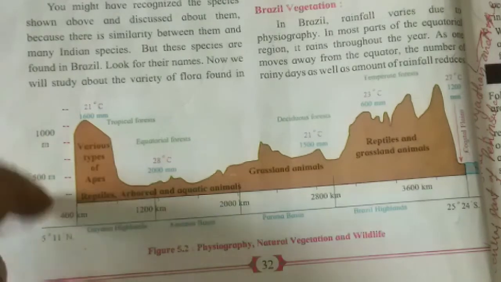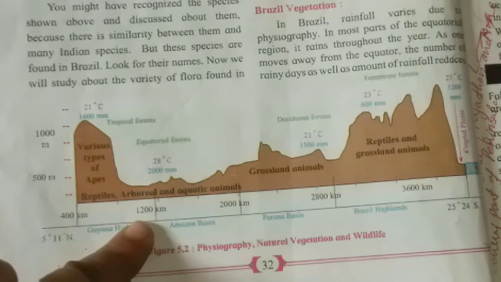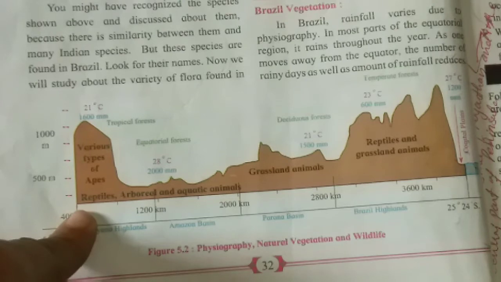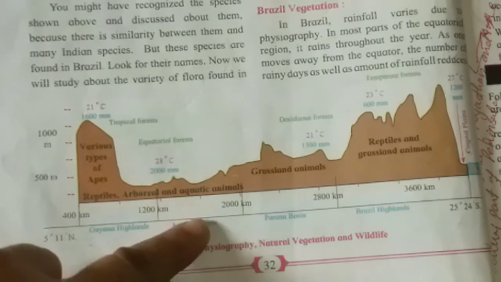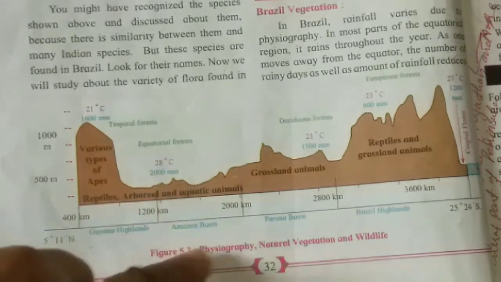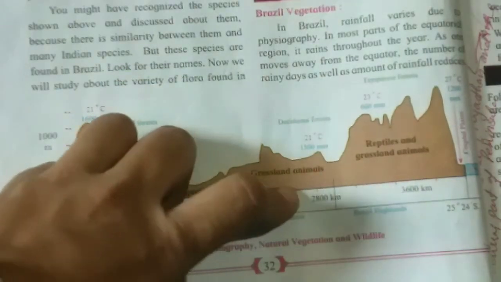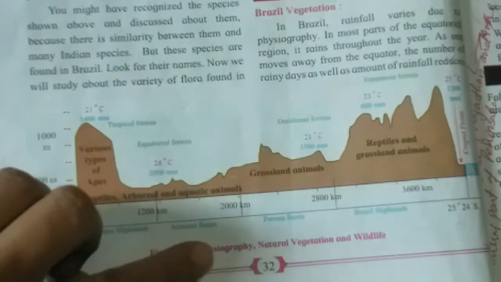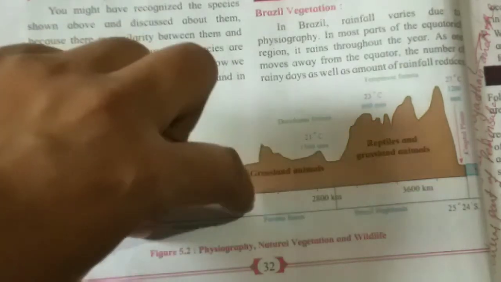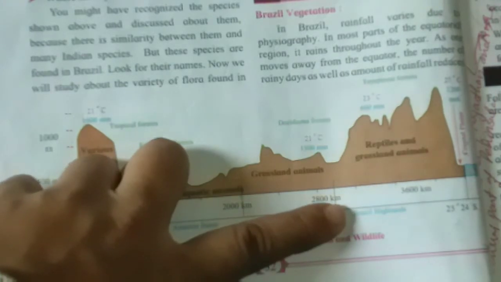Here you will find it is between 400 kilometers to 1200 kilometers, and you are going to find here various types of apes, reptiles, arboreal and aquatic animals. Okay, so this is tropical forest here, and it is written here equatorial forest. Here this is a grassland, and this side is the Amazon basin. So the distance between them is 1200 to 2000 kilometers. Okay, Parana basin is 2000 to 2800 kilometers, and Brazil highland is there.